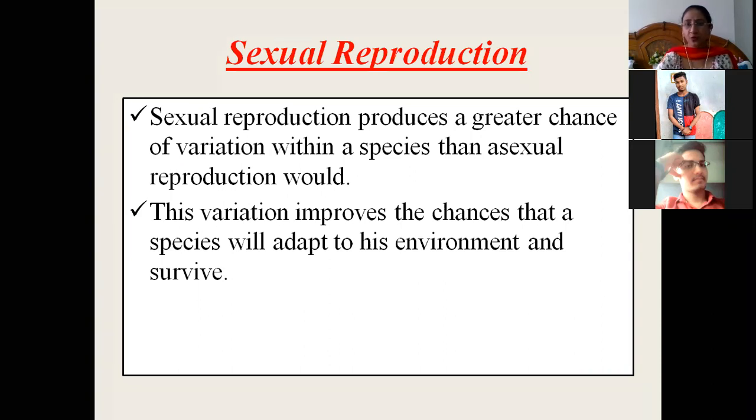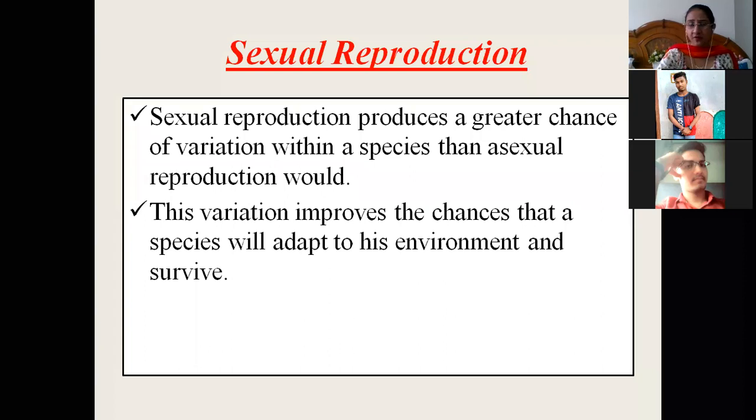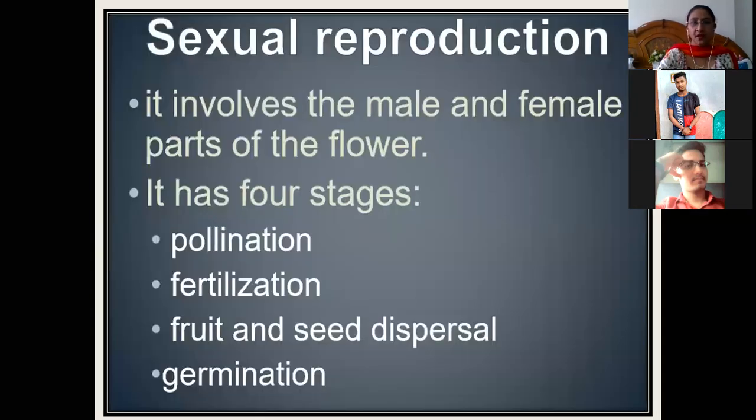This variation improves the chance that the species will adapt to its environment and survive. So जब भी genetic variation create होगा, the plants will have different amounts of immunity, or different adaptation capability to various environments, and then they will survive. Some of the plants will survive, some will not.